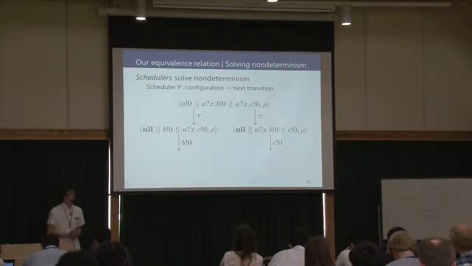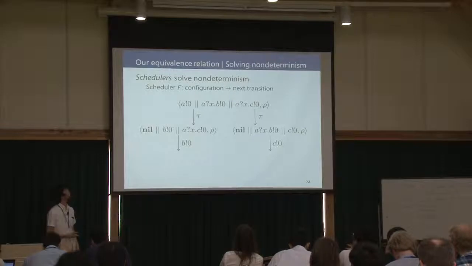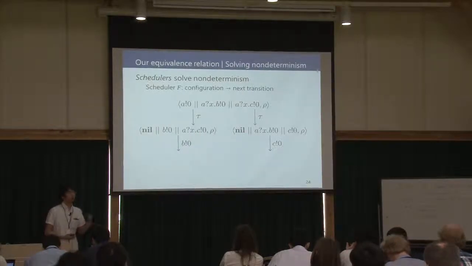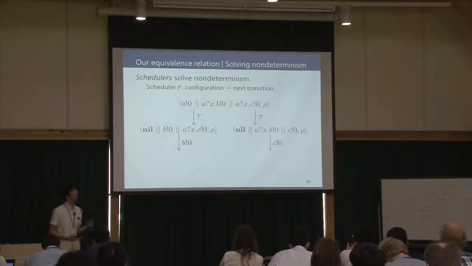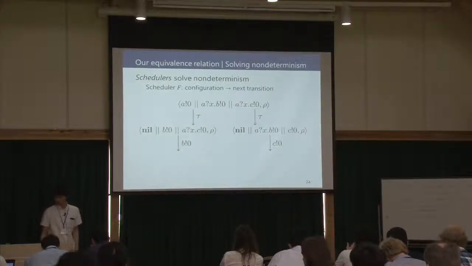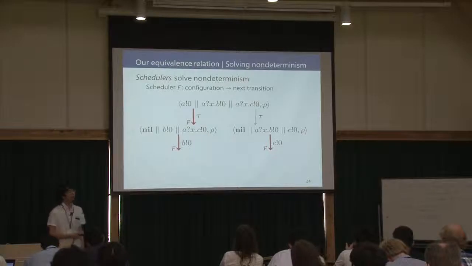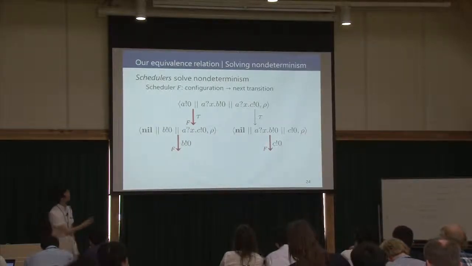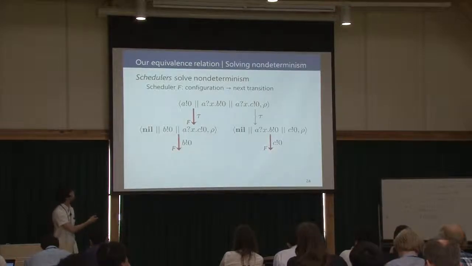To solve this problem, I introduce the notion of schedulers. Schedulers resolve non-determinism of transitions. That is, they choose one of the non-deterministic transitions for each configuration. For example, let's take this scheduler F. For this configuration, scheduler F chooses this transition, not this transition.